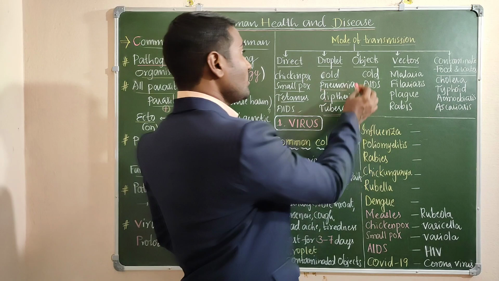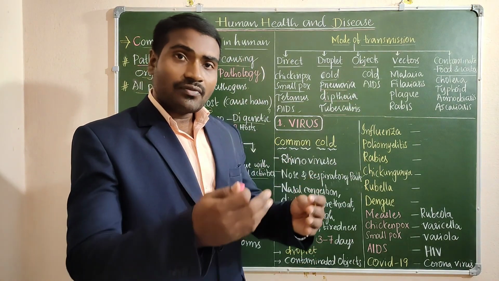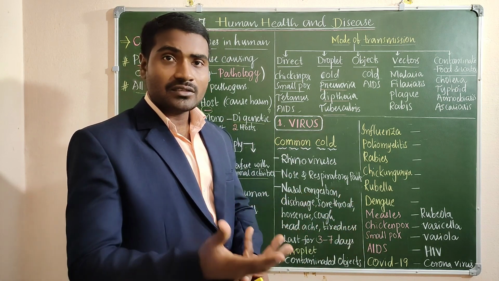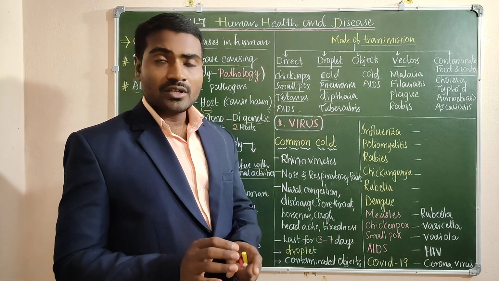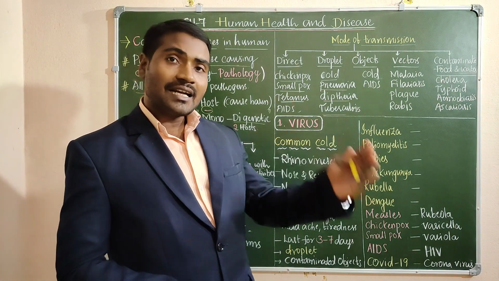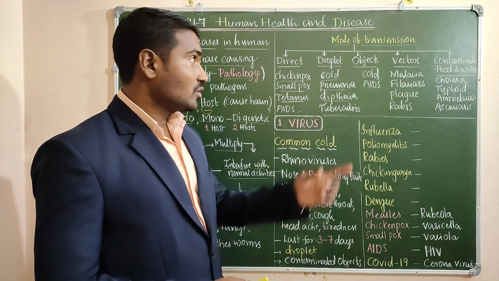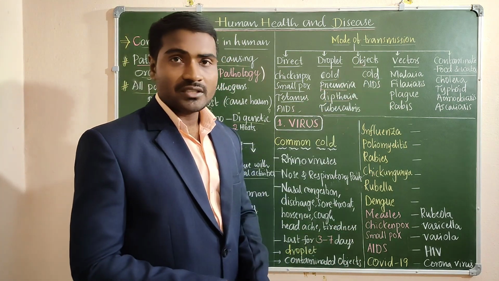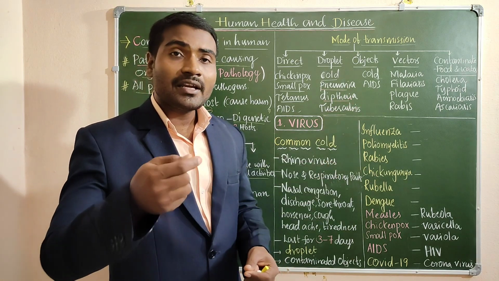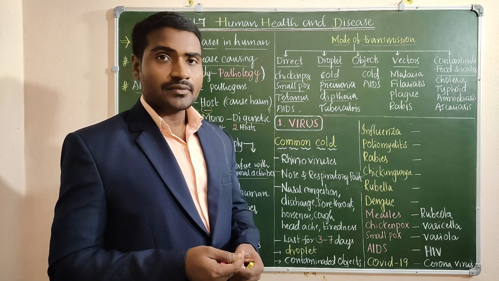Or when a person sneezes or coughs, the droplets fall on objects. Objects like pens, books, utensils, computer keyboards, whatever things. If a healthy person touches those things also, the disease can affect them. So diseases may spread by some objects also, like common cold, and even AIDS through contaminated objects like blades, syringes. So it may transmit.